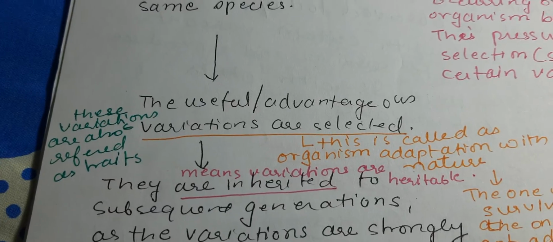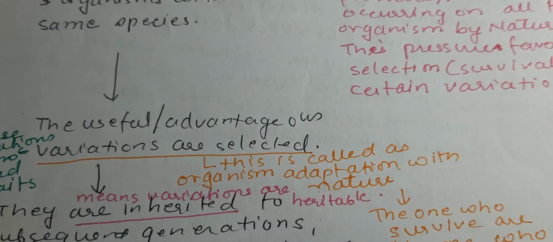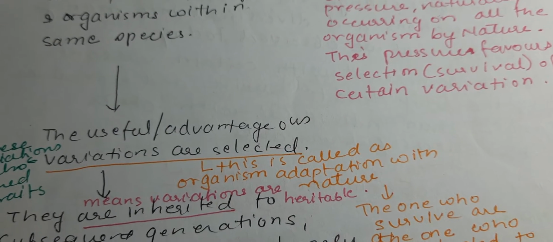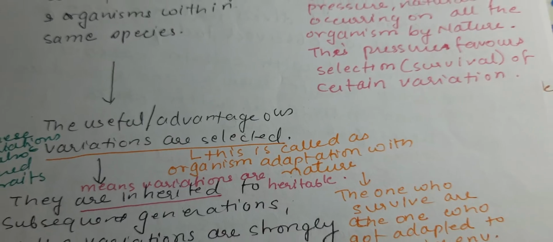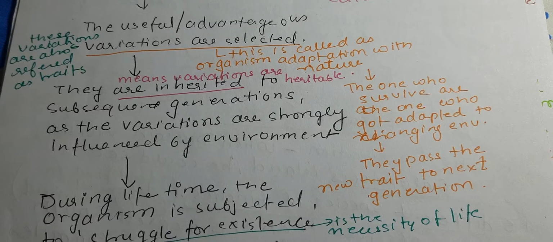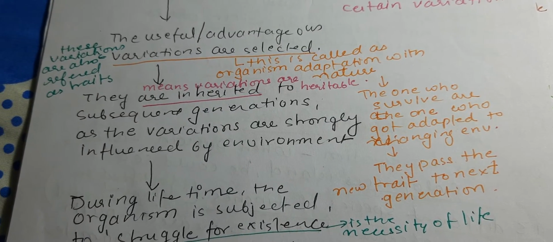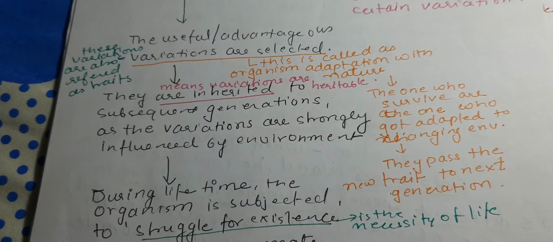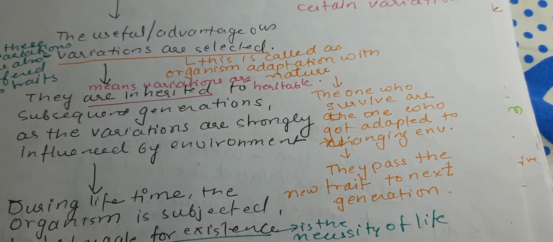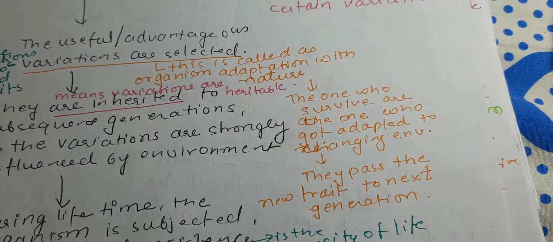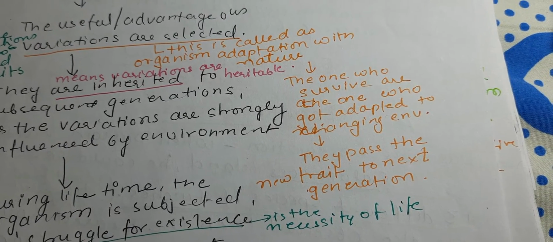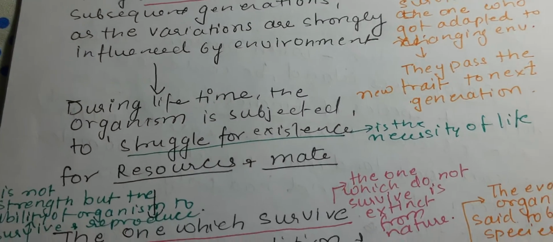These variations are referred to as traits, and this is called organism adaptation. So when a particular variation is selected, we say it is an adaptation to nature. Now the variations which are selected are inherited by subsequent generations, as the variations are strongly influenced by the environment. The ones who survive are the ones who got better adapted to the changing environment, and they pass this trait to the next generation.